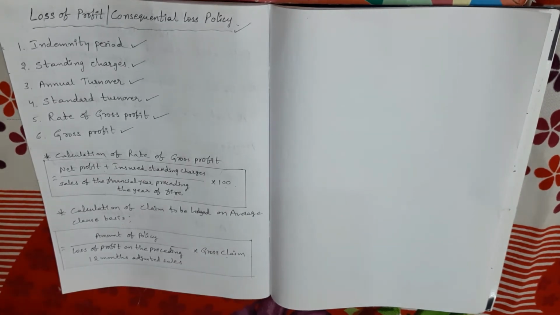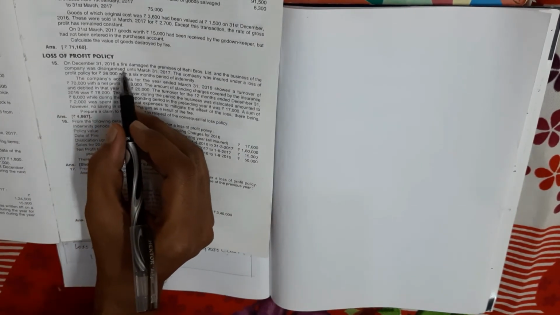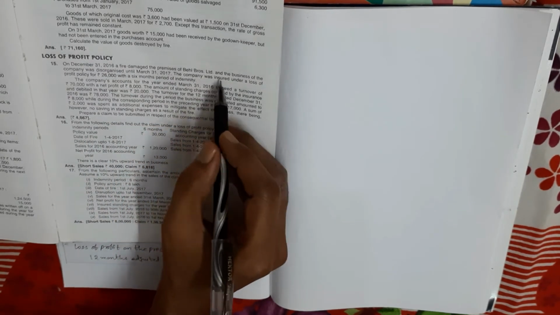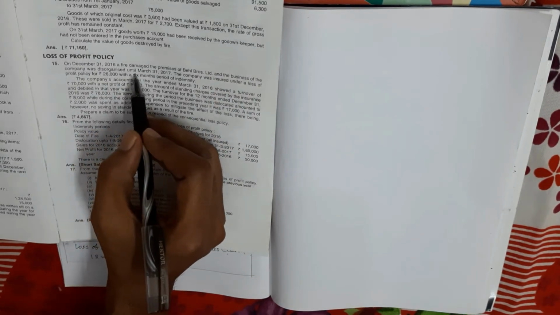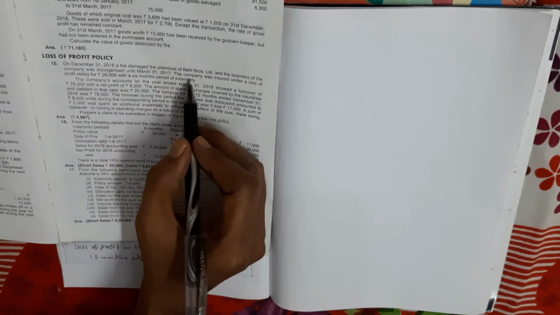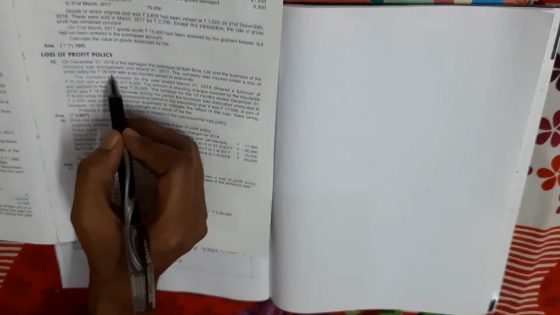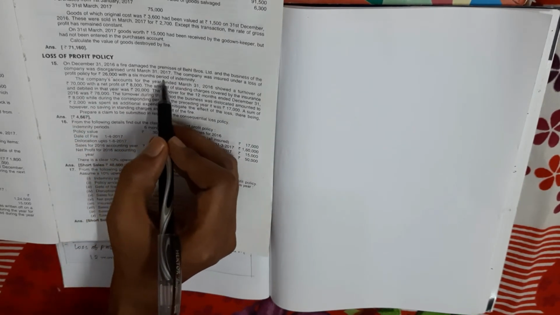In your textbook on page number 33, the problem number 15. On December 31st, 2016, a fire damaged the premises of Vehi Bros Limited, and the business of the company was disorganized until March 31st, 2017. The company was insured under a loss of profit policy for 26,000. Okay, insurance policy amount is given 26,000 with a 6 months period of indemnity.